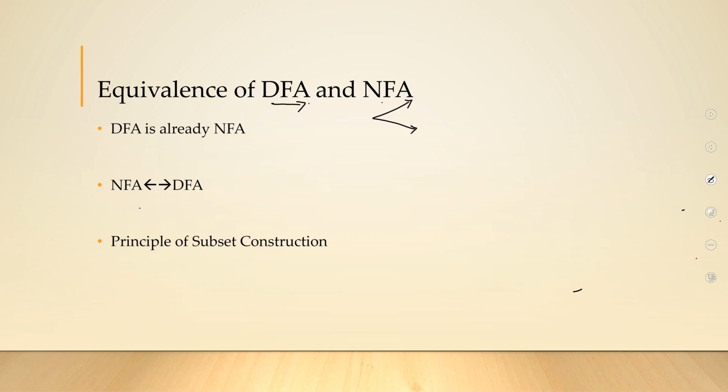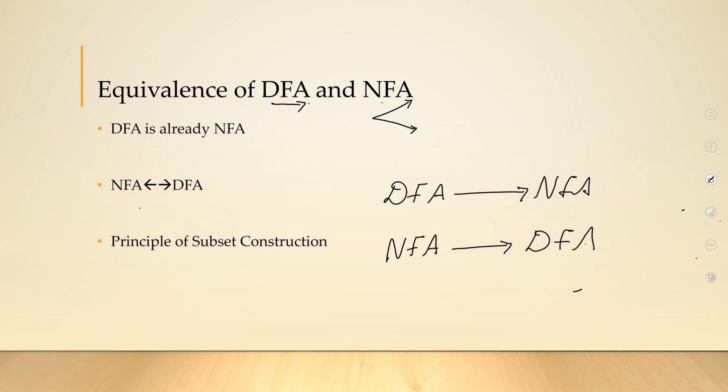Now, every DFA, you can say that it is an NFA. Imagine you have a DFA, you can convert it into an NFA, and even vice versa. You have an NFA, you can very much convert it into a DFA. So converting to both sides is actually possible.